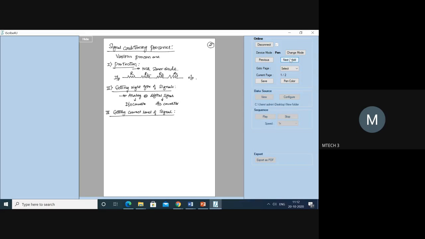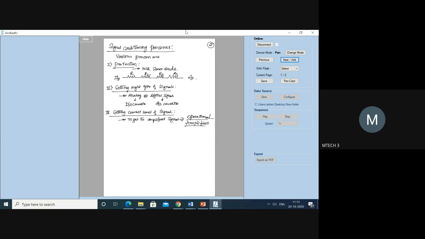Getting the correct level of signal: the process you are using is to get the amplified signals. So you use what are called operational amplifiers.